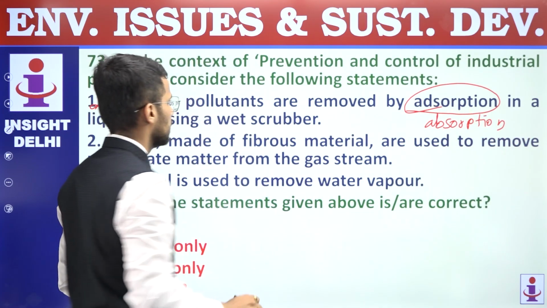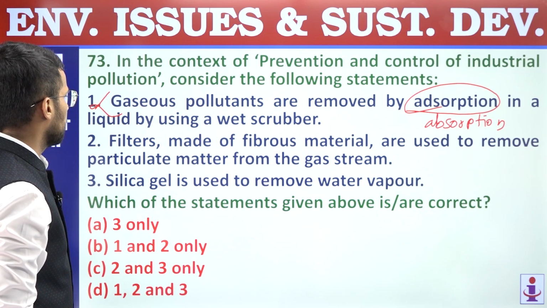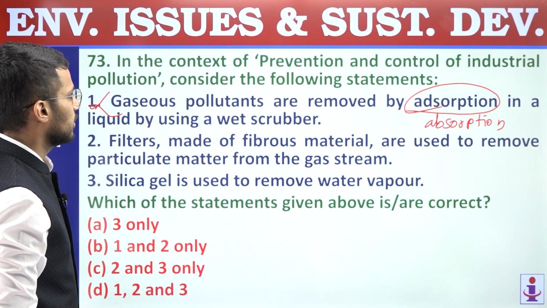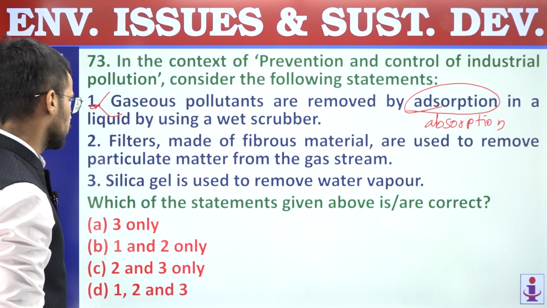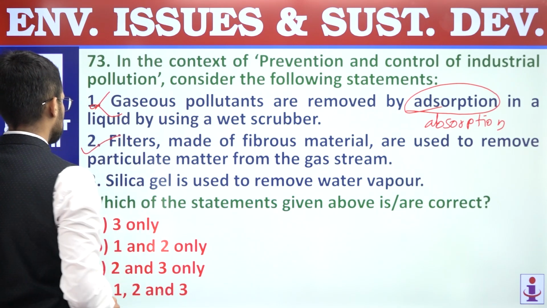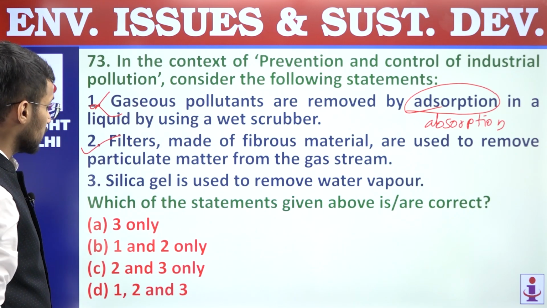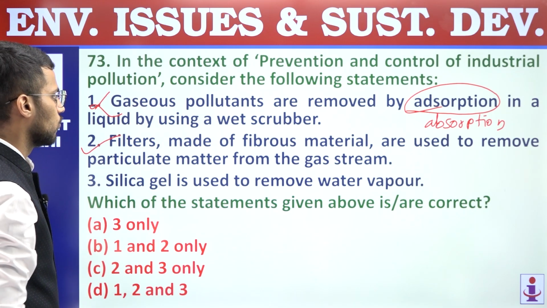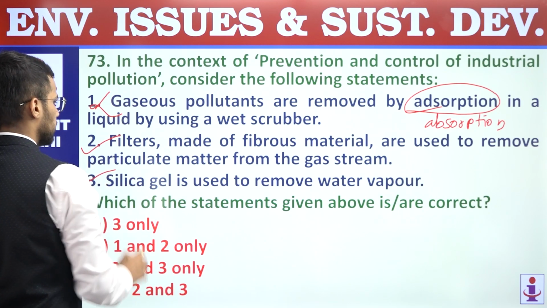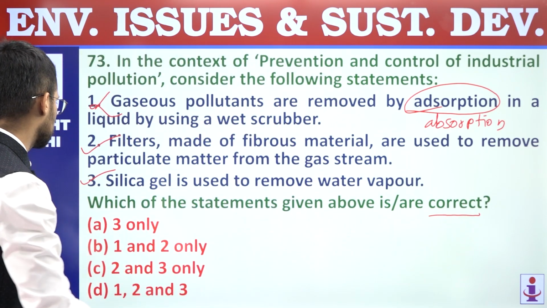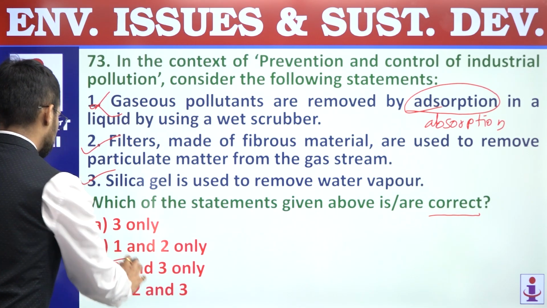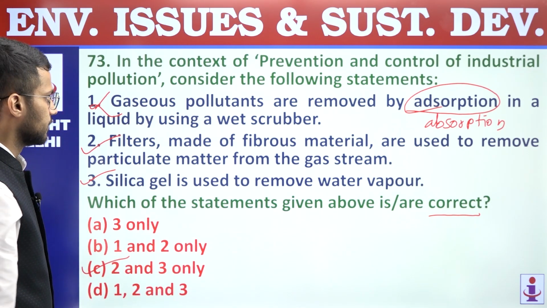Second, filters made of fibrous material are used to remove particulate matter from the gas stream. So this is a correct statement. Third, silica gel is used to remove water vapor. Correct statement, right? So we are supposed to find out correct statements only. Second and third statements are correct. Answer is C. 2 and 3 only.